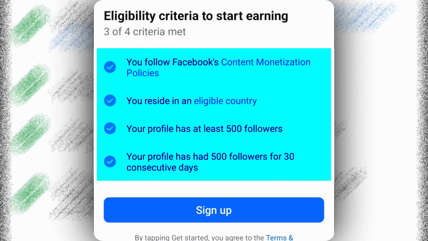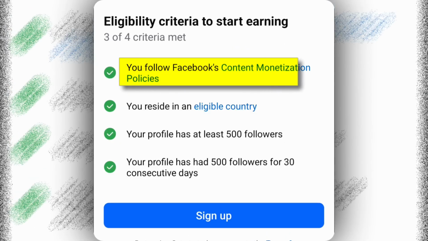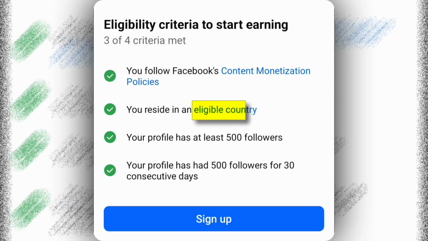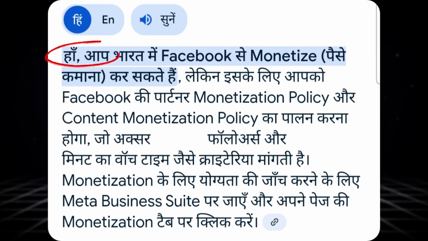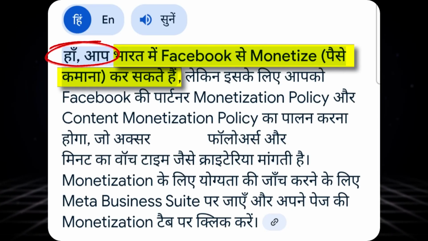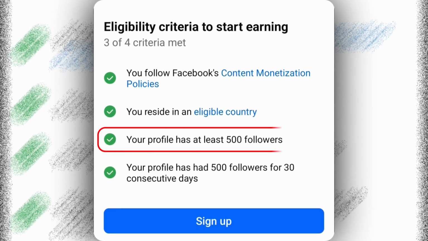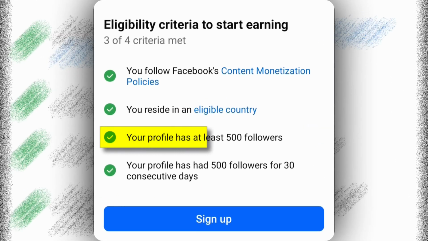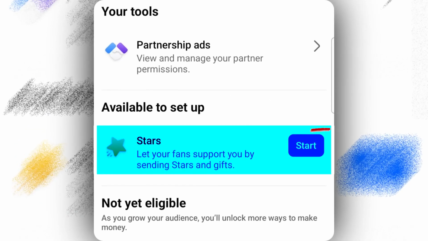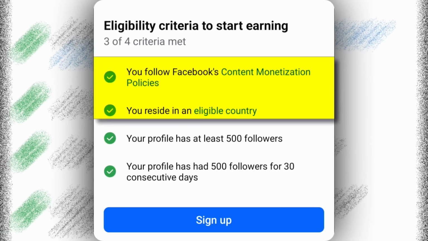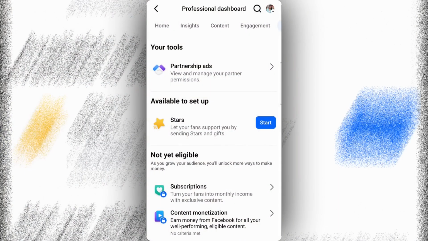First of all, your monetization policy should be clear. Second, it should be eligible in your country. So it is obvious that Facebook monetization is eligible in India. Now here below this you will find that your profile should have at least 500 followers. That too within 30 days, only then this star will be enabled in your account. So there's no big criteria for this here. But now we come back from here.